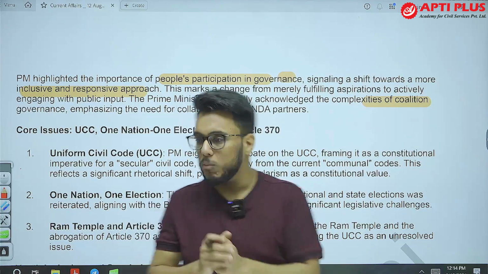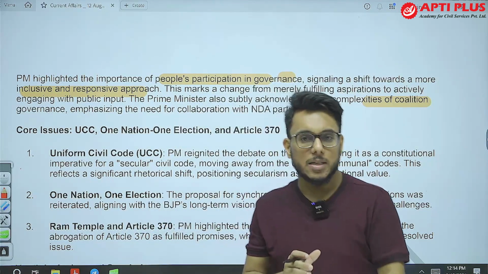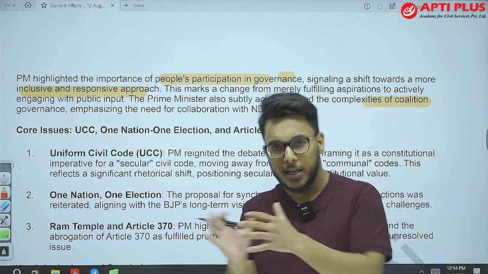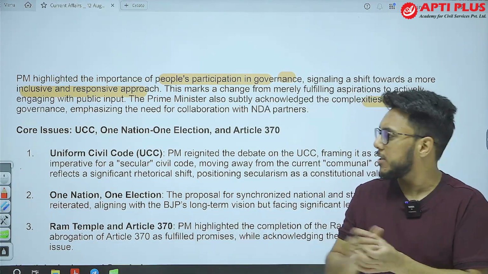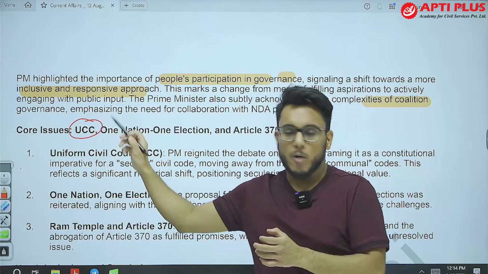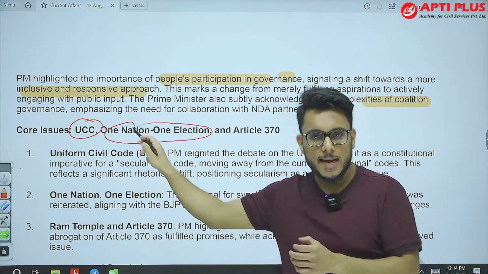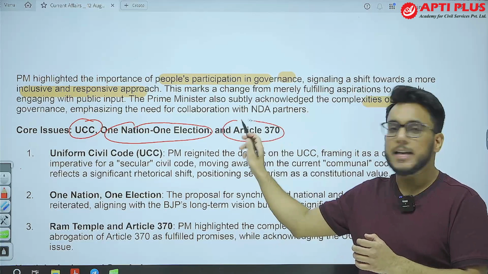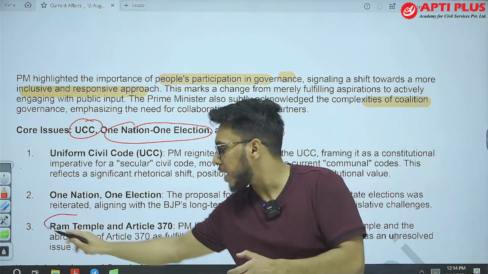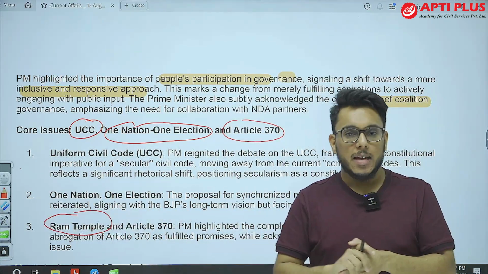Okay. Then moving on, the core issues that were discussed in this year's Prime Minister's speech were UCC, the Uniform Civil Code, One Nation, One Election, and Article 370, along with the mention of the Ram Mandir, that is, the Ram Temple. Now let's discuss it.